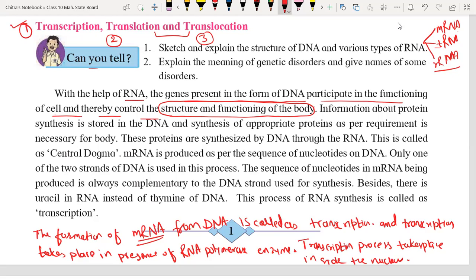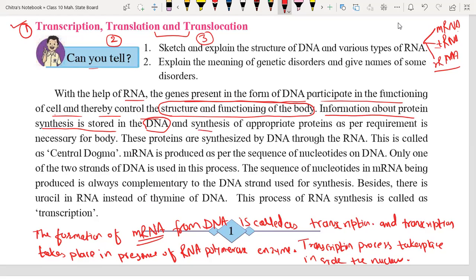It is RNA polymerase enzyme. So information about the protein synthesis is stored in DNA only. DNA is the master of the cell because it has all the information for the protein synthesis, and those proteins are going to control the structure and function of the cell. DNA is present inside the nucleus. That's why we used to say nucleus is the master of the cell.